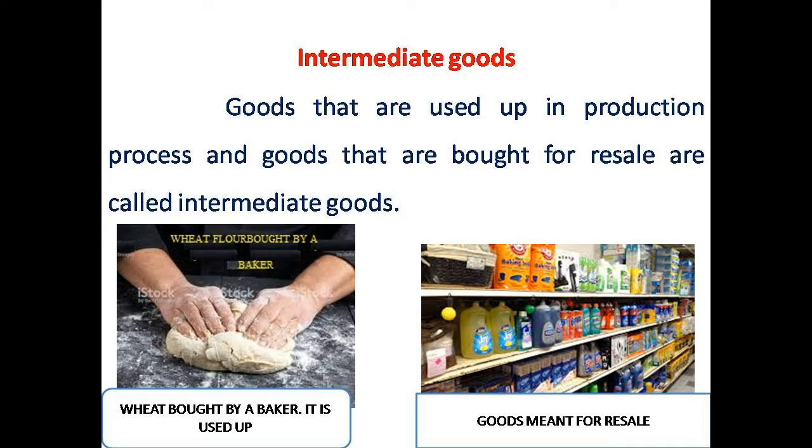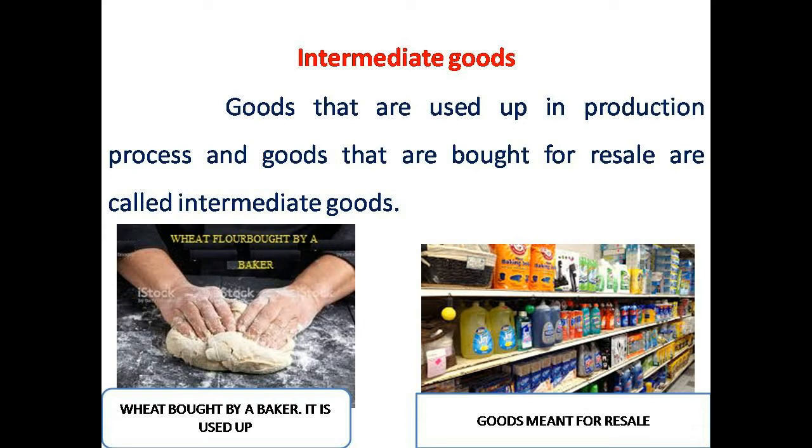Now another type of intermediate good is goods that are purchased for resale. Say for example, a car dealer purchases car. It's considered intermediate good because it is meant for resale. Or a grocery shop owner purchases grocery items. What for does he buy grocery items? To sell it again. Then it can be considered as intermediate goods. So intermediate goods are of two types. One, goods that are used up in production process. Another one, goods that are meant for resale.